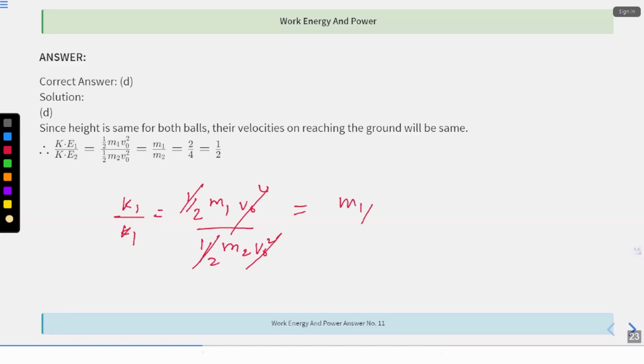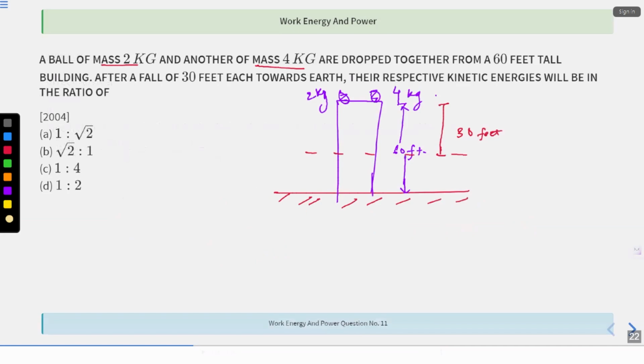So that is M1 by M2. What was the value of M1? 2. What was the value of M2? 4. 2 by 4, that is half. So K1 by K2, kinetic energy 1 divided by kinetic energy 2 will be 1 by 2. That's the ratio, right? So 1 is to 2. That is option D. All right. Option D.